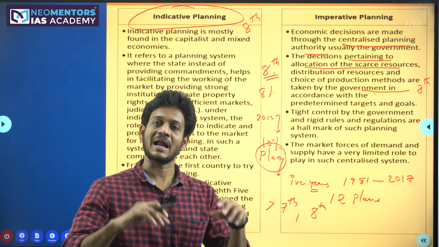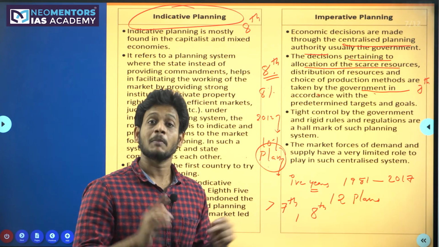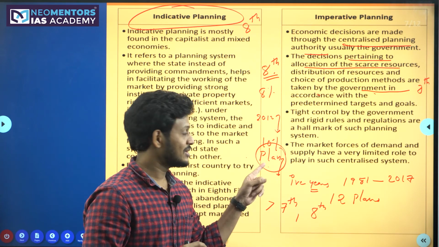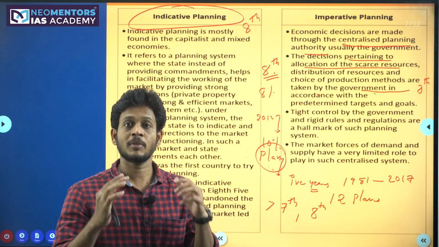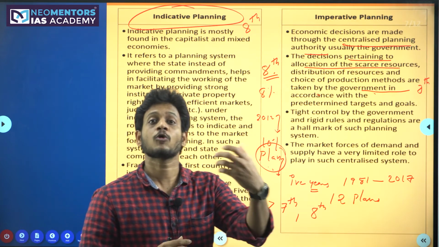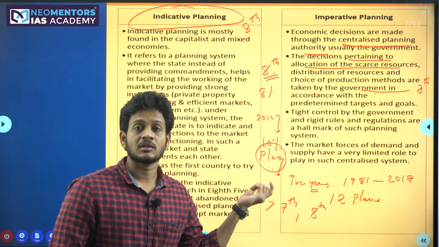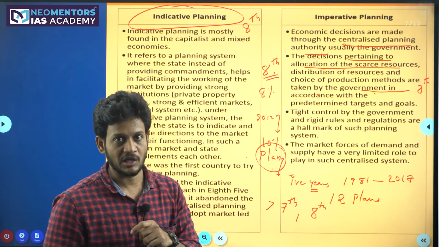Why? Because the planning commission itself was discontinued, so there is no need for this terminology. But before 2014, this terminology existed. For the five-year plans, the government allocated lakhs of crores of rupees. That is called plan expenditure.